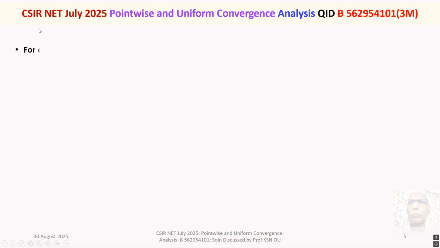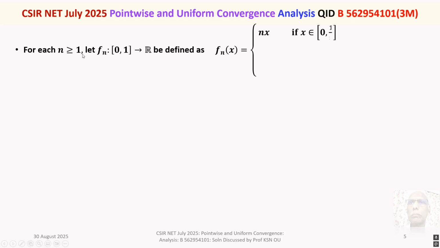Right. The given question is, for each n greater than or equal to 1, let Fn be a function from the closed interval 0, 1 to R, the set of real numbers, defined as Fn of x is equal to nx if x belongs to the closed interval 0 to 1 by n.